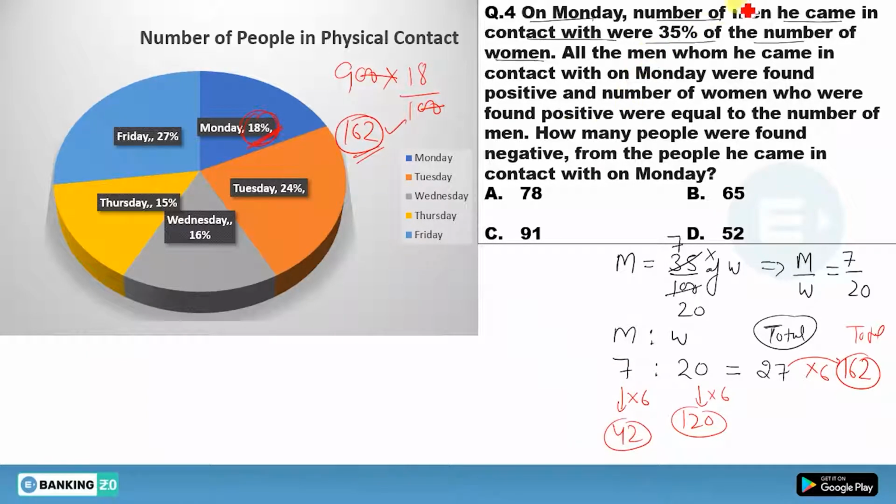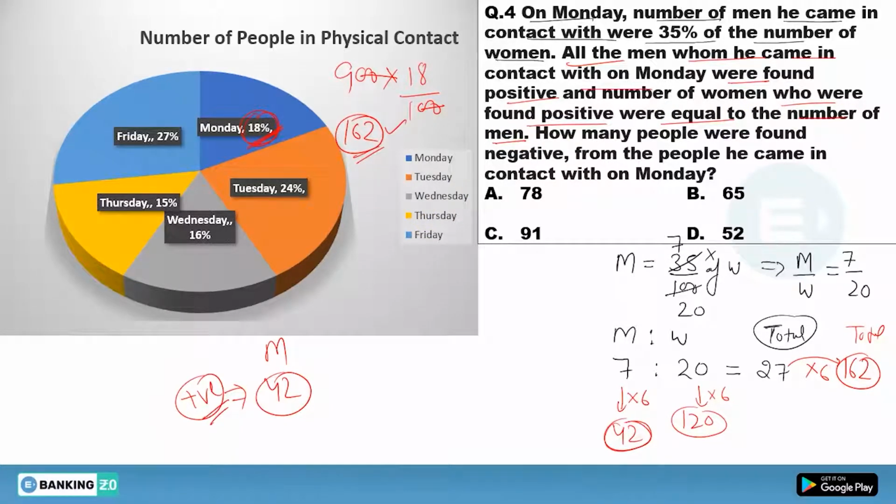Okay. Now move to the next line. All the men whom he came in contact with on Monday were found positive. It means these 42 men, because you have only 42 men here, so all 42 men were found positive. These all are positive. Now move to the next line. And the number of women who were found positive was equal to the number of men.